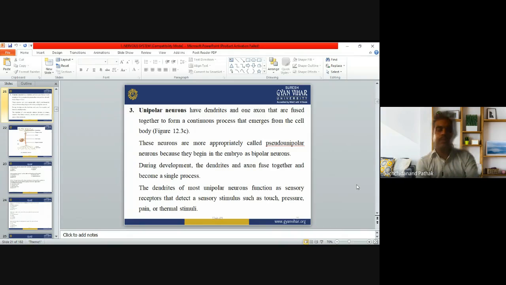Otherwise, in the embryo, it is also a bipolar neuron which has one main dendrite and one axon. The dendrite of most unipolar neurons functions as a sensory receptor. They detect a sensory stimulus such as touch, pressure, pain, or thermal stimuli. So unipolar neurons are involved in sensations like touch, pressure, pain, and thermal stimuli.